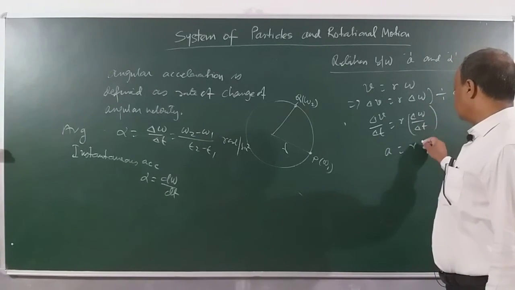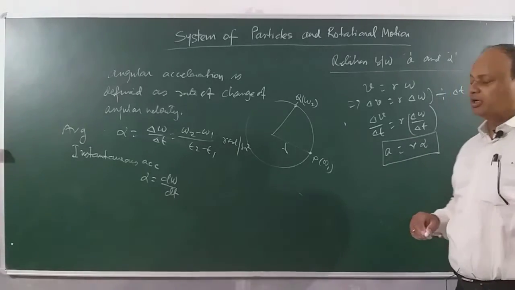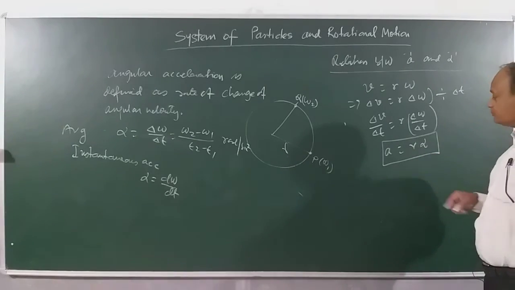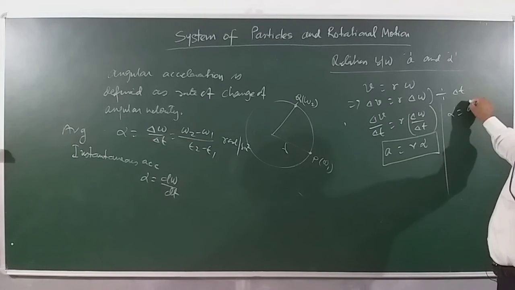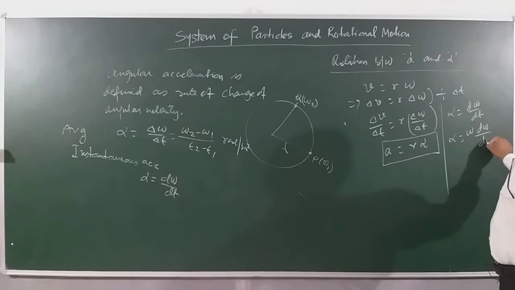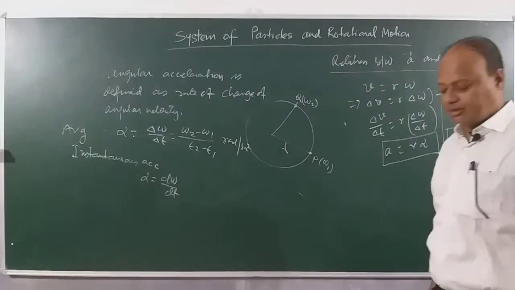Delta omega by delta t is what? Angular acceleration. So this is another beautiful relation we got: a is equal to r into alpha. Clear? And I want you to remember that alpha is equal to d omega by dt. Its other value will be omega d omega by d theta. Please write down this value also, which will be very handy for you, right?